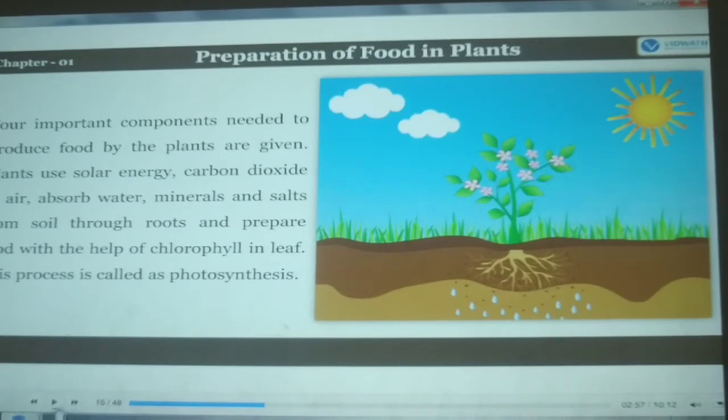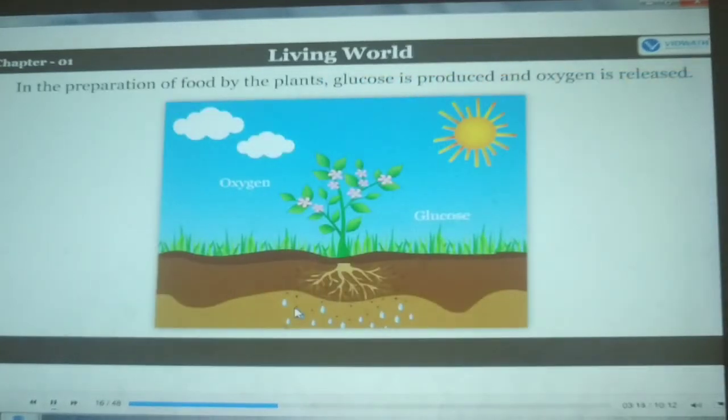Have you understood, children? So just go through this paragraph. What is photosynthesis? Means the plants preparing their own food is called photosynthesis. See here, it is solar energy. I said to you, it is the sunlight, and water goes to the soil, from soil it takes minerals and salt to the roots of the plants, and plants prepare their own food. This process is called photosynthesis.